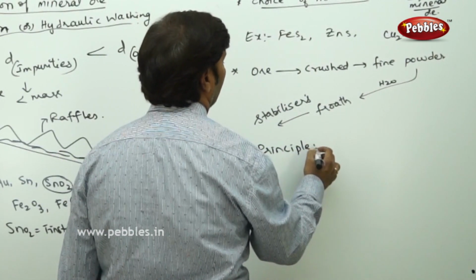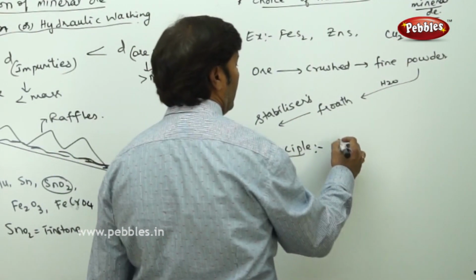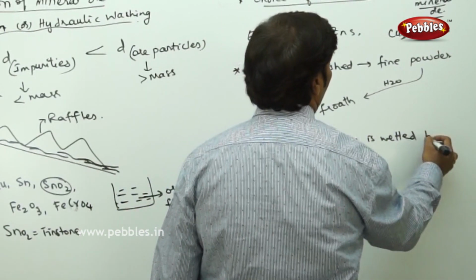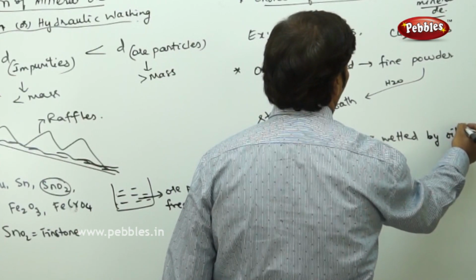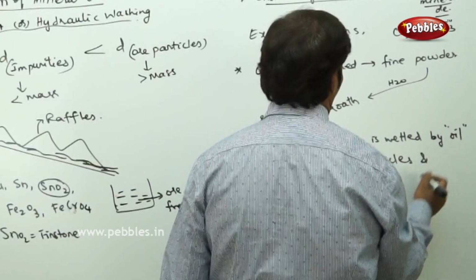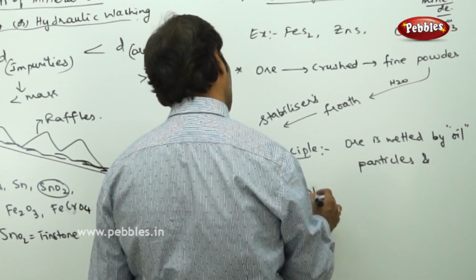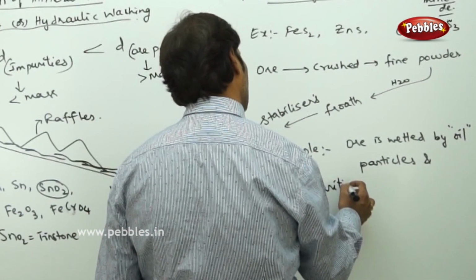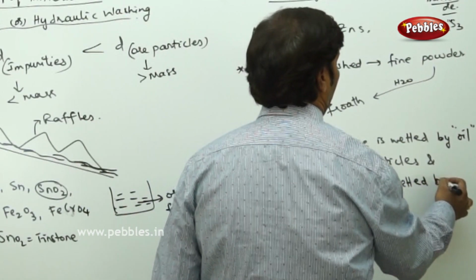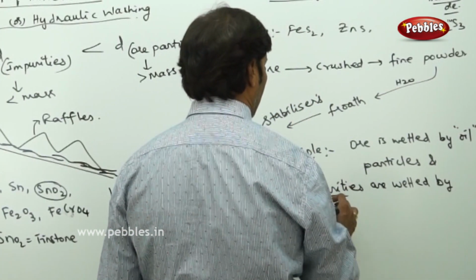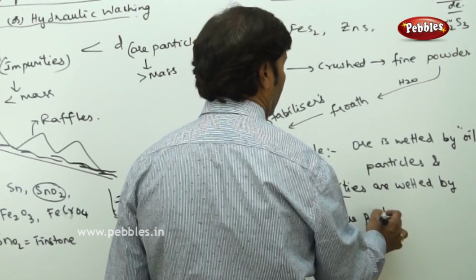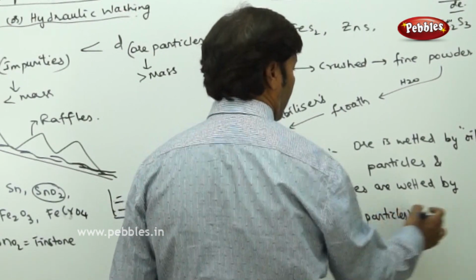In the froth flotation process, the ore is wetted by oil particles, and the impurities, which are nothing but the gangue particles, are wetted by water.